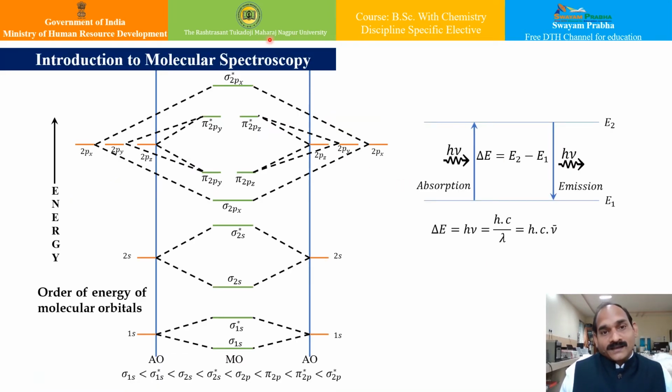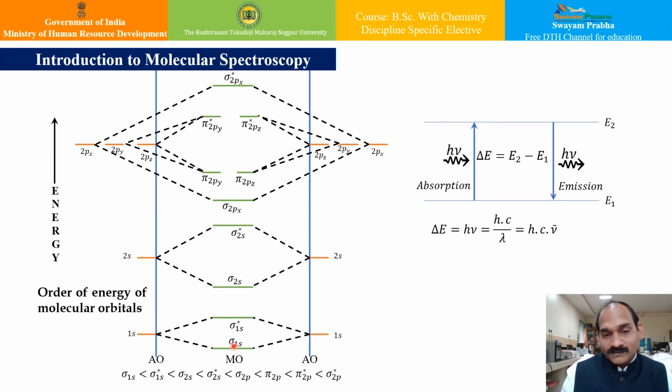Now, till now, what we have seen in our previous lectures or modules is that just as electrons occupy atomic orbitals in atoms, the electrons in molecules also occupy molecular orbitals, isn't it? This molecular orbital diagram we are familiar with from the last lecture. And similar to atomic orbitals, electrons in molecular orbitals can absorb or release photons of a specific energy as they move from one molecular orbital to another.